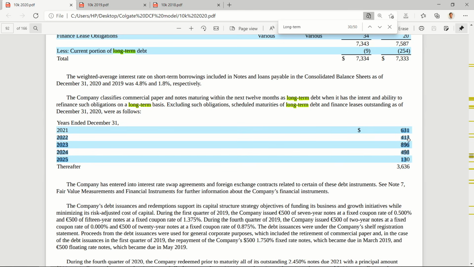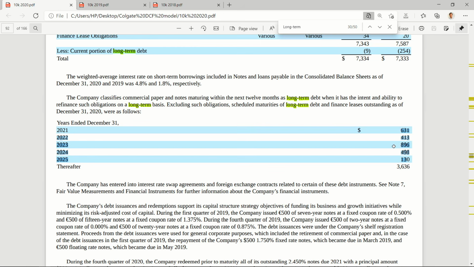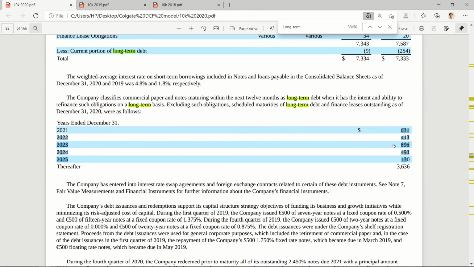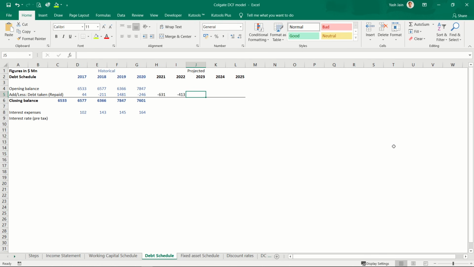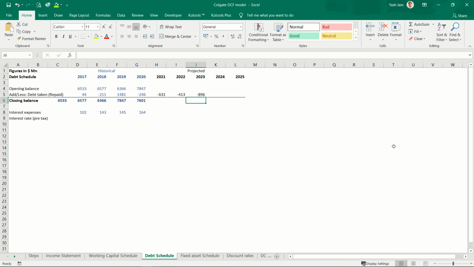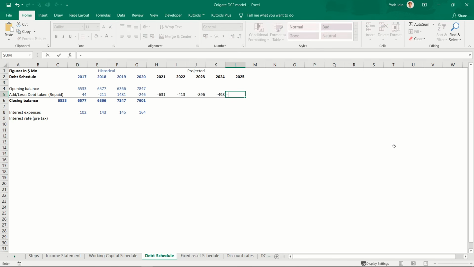So 631, 413, 896, 498 and 130 in these years is to be paid. Okay, so I'll just simply enter these numbers here. So minus 631 for 21, 22 it is 413, minus 413 because it has to be repaid, then minus 896, then minus 498, and then minus 130. This is my obligations for the next 5 years.